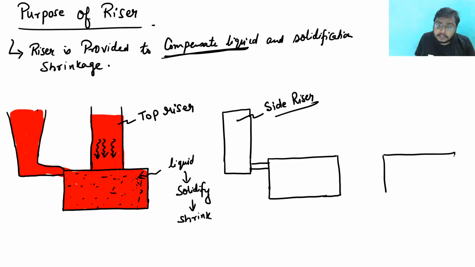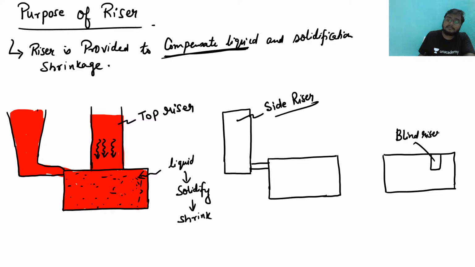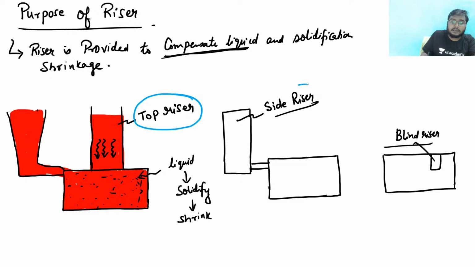If the riser will be inside the mold cavity, suppose like this, I make the arrangement in which you cannot see that riser, it will be inside. In that case, this riser is known as blind riser. Blind riser means we cannot see it, it is blind. The most important among them are these two things. From these two things, questions in GATE and ESE are asked a lot. Top riser, we are going to solve these things also, no need to worry.